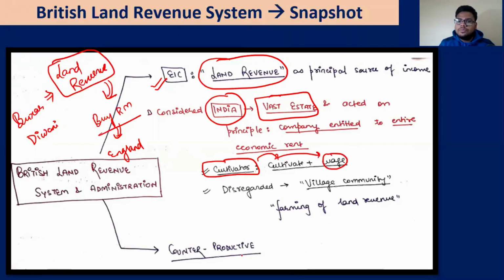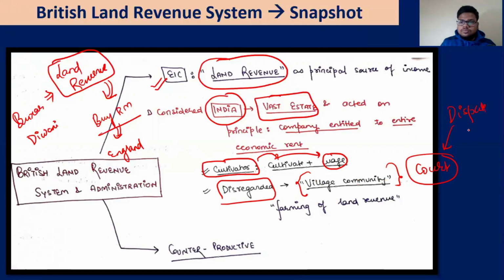They disregarded the village community, which we have discussed just before. The idea of the village community, the idea of the panchayat, everything was disregarded. They put their own system of courts for any dispute resolution. These courts were very biased, because they were headed by European judges who would not work against the EIC, already biased and partisan. So it was known as the farming of the land revenues, not of the crops. And ultimately it proved counterproductive for the Britishers as well.